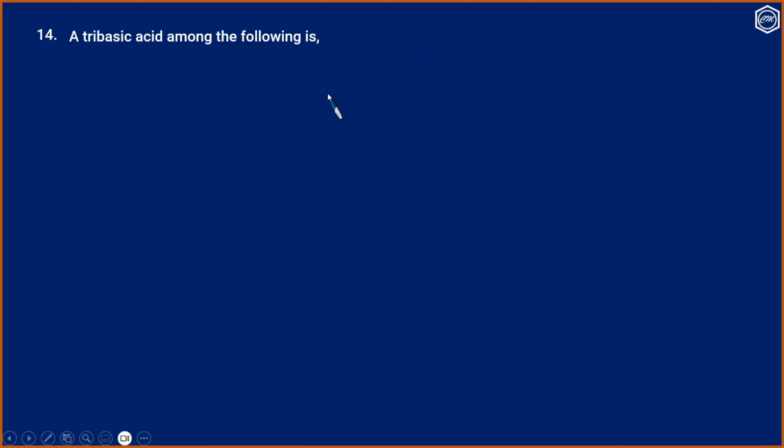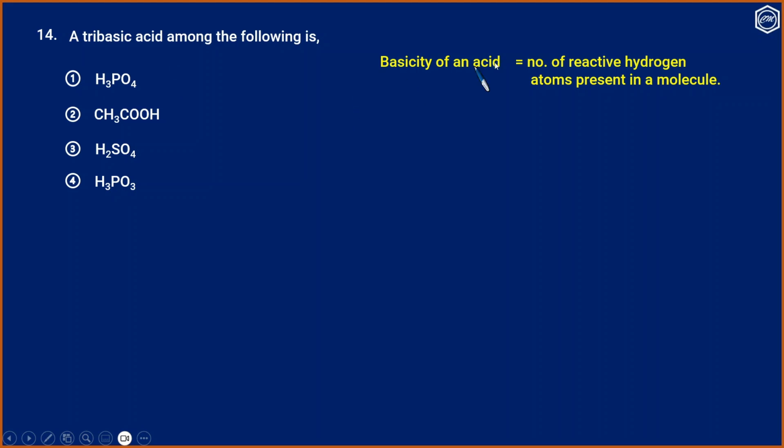Question 14. A tribasic acid among the following is: 1, H3PO4; 2, CH3COOH; 3, H2SO4; and 4, H3PO3. The basicity of an acid is the number of reactive hydrogen atoms present in the molecule, or the number of replaceable hydrogen atoms.